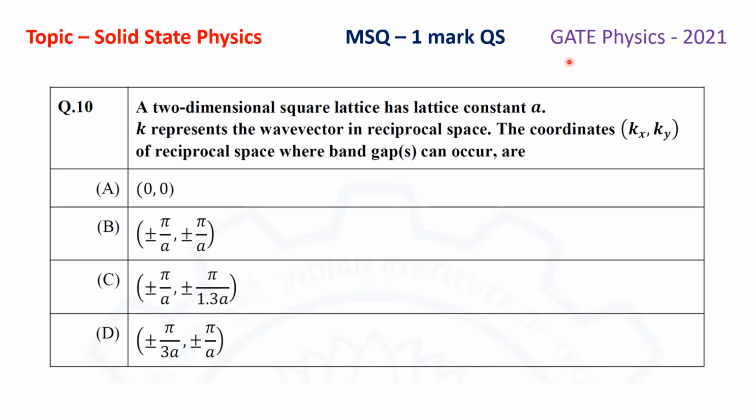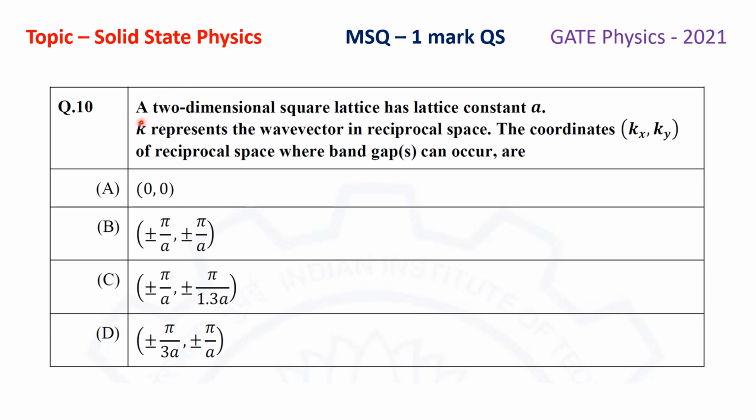This question was asked in the GATE Physics paper 2021. This is a multiple select question, that is MSQ, having 1 mark. The topic of the question is solid state physics. Specifically, this question was asked from the chapter Reciprocal Lattice.